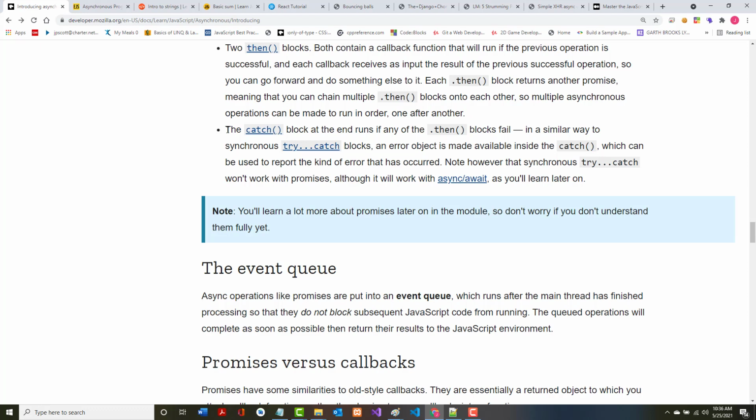All right. An error object is made available inside the catch, which can be used to report the kind of error that occurred. It says, note, however, that synchronous try-catch won't work with promises, although it will work with async await that we'll talk about a little bit later.